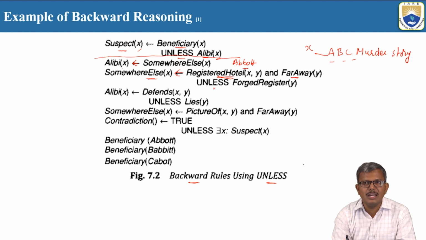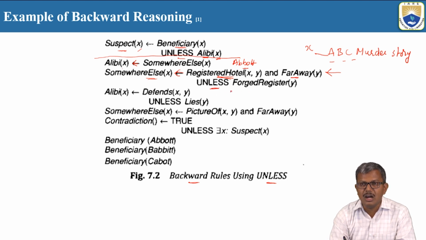But again, UNLESS comes into the picture. If we fail in deriving the conclusions, they are going to be incomplete. Up to this point, we can say that X is a beneficiary. But we again use the keyword UNLESS to extract new knowledge.